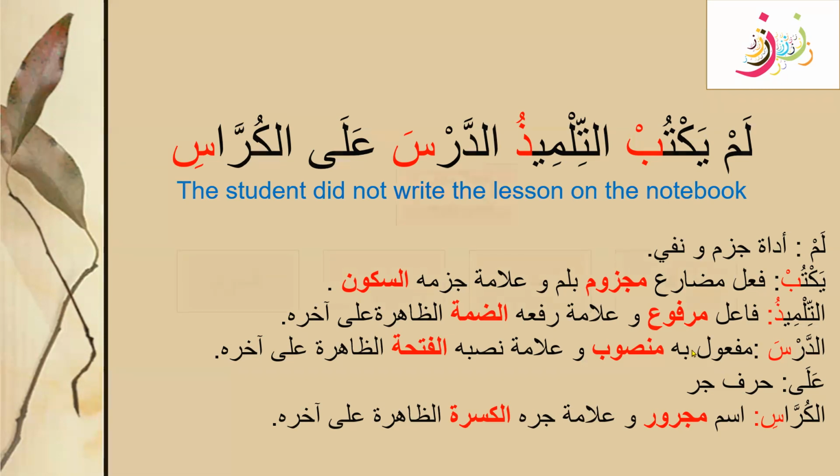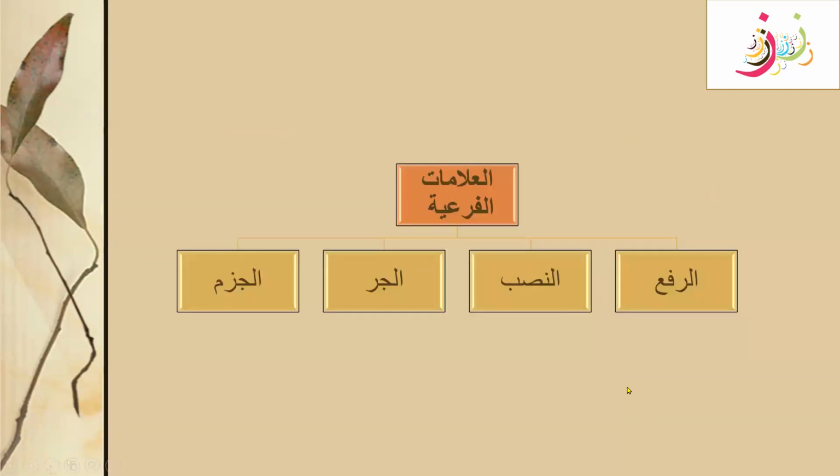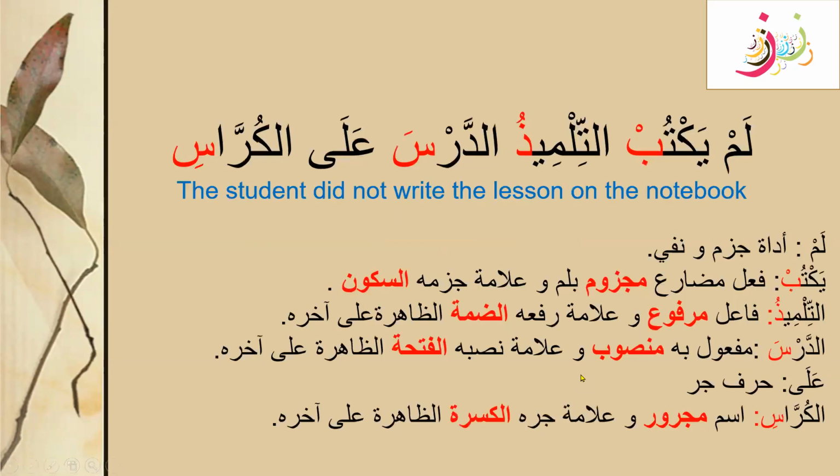In the next lesson, inshallah, we will learn about the alamat far'iyya, the not-real signs, those signs which are not dhamma, fatha, kasra, and sukoon. We will learn how to apply them on the rafa, nasab, jar, and jazm states, and how these alamat far'iyya will tell us that a word is in rafa, nasab, jar, or jazm. So inshallah we will continue our lesson on alamat asliya and far'iyya in the next session.